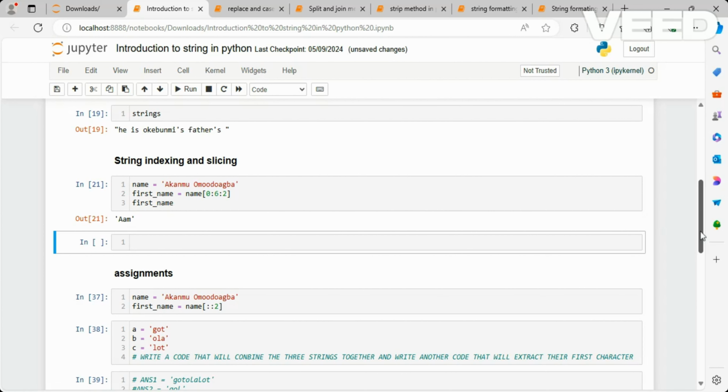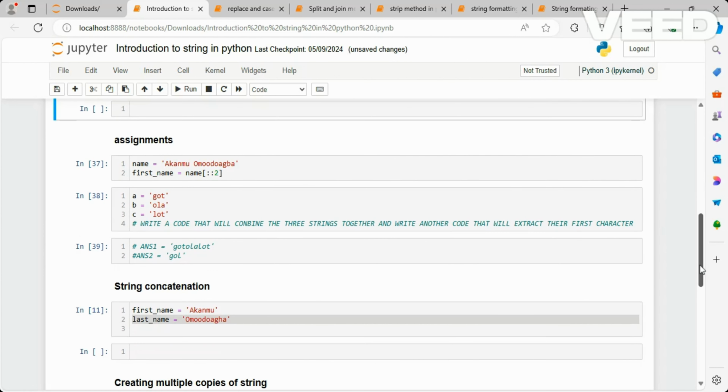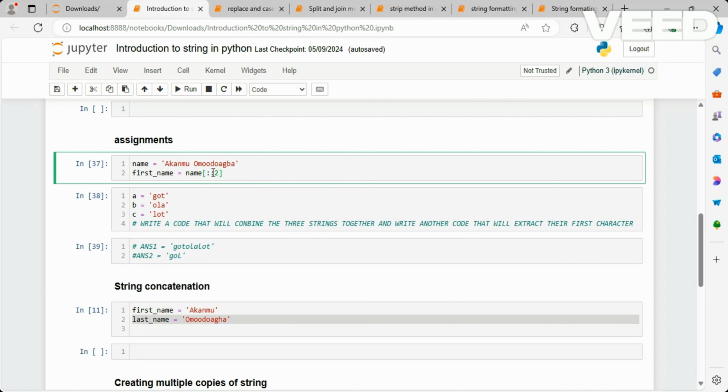Now I want to give us an assignment. In the description section of this video, we are going to be having access to a link where you can download this notebook, so you can look at these assignments. This is the first assignment and this is the second assignment. The first assignment is simple. What is going to be the output of this syntax? You can see this double colon and then 2 after.